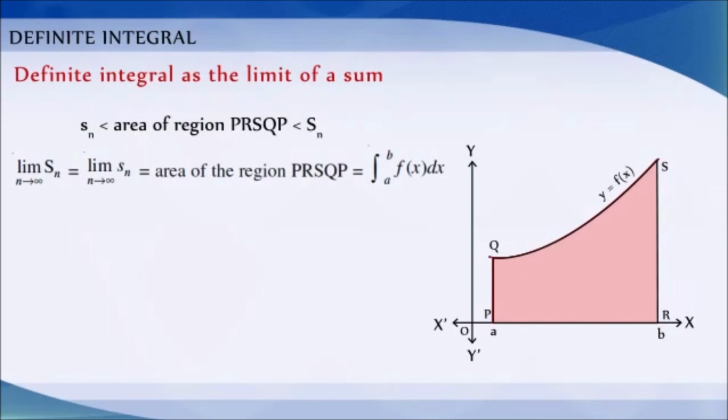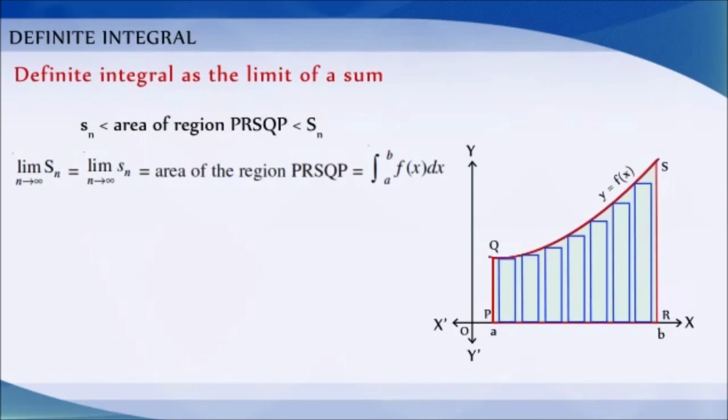This area is also the limiting value of any area which is between that of the rectangles below the curve and that of the rectangles above the curve. For convenience, we shall take rectangles with a height equal to that of the curve at the left hand edge of the subinterval.